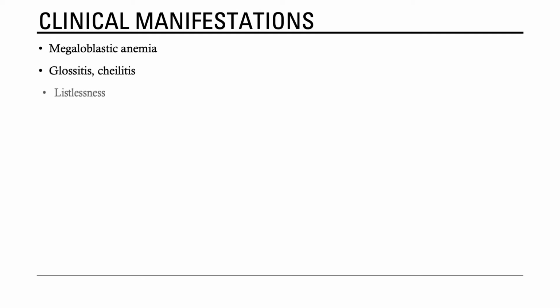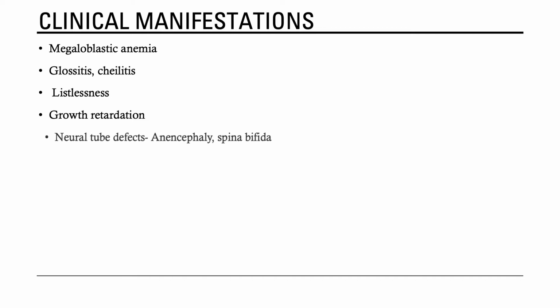The child will be listless, will have easy fatigability, and will have growth retardation. If during pregnancy the mother has folic acid deficiency, the child will have neural tube defect, most commonly anencephaly and spina bifida.